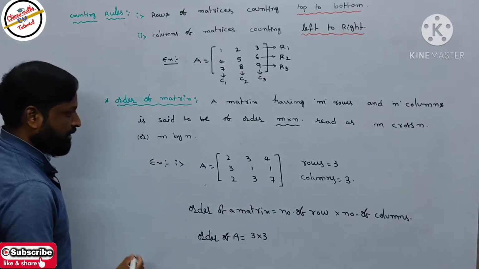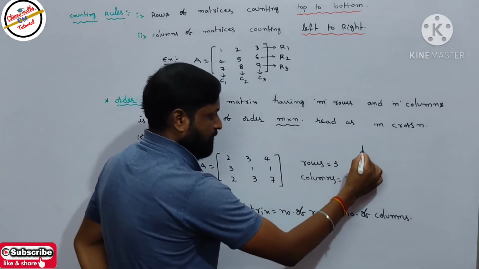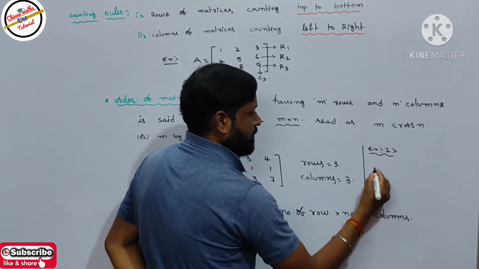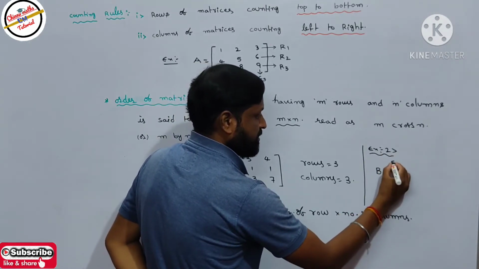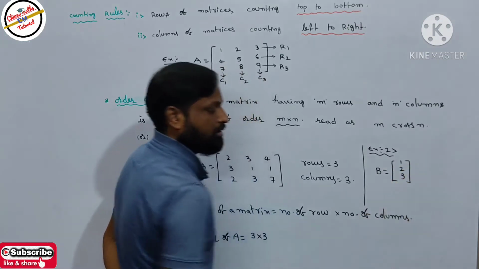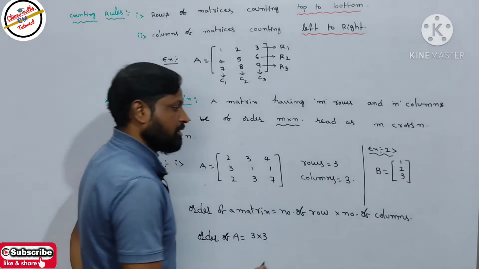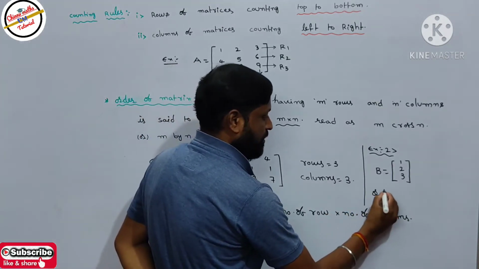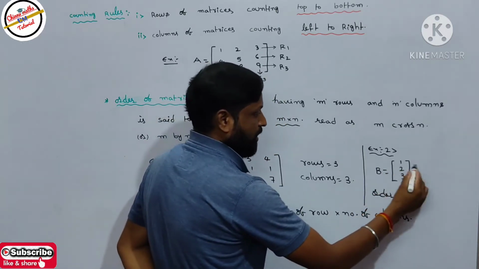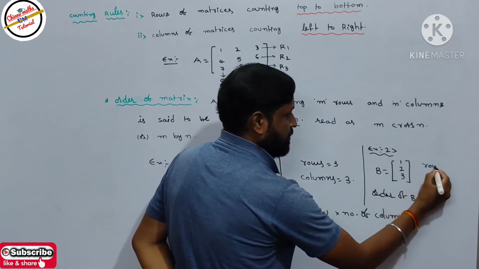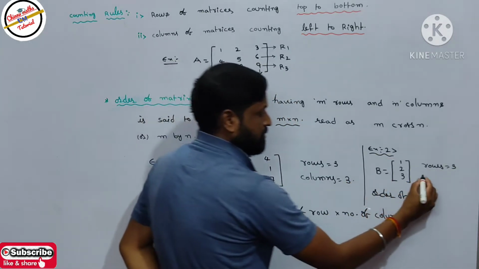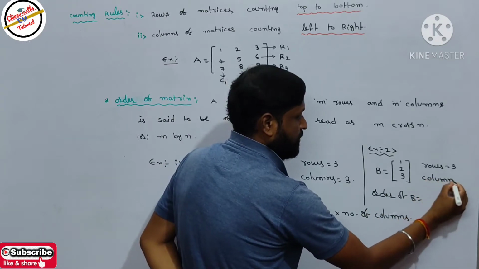So let's take one more example, example number 2. I will take the matrix B equal to 1 2 3. Write the order of the matrix B. So what is the order of B? First calculate the rows. How many rows are there? 1 2 3, so rows are 3. How many columns are there? You have only one column. So columns equal 1.